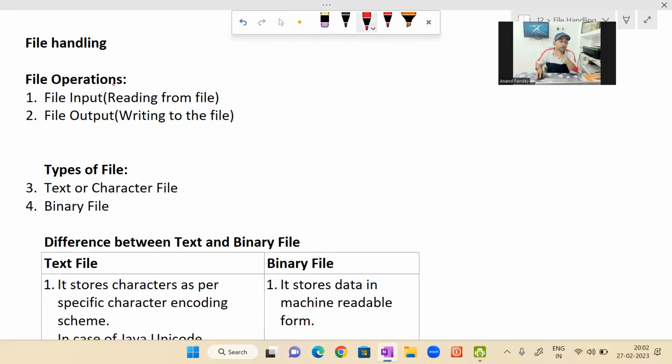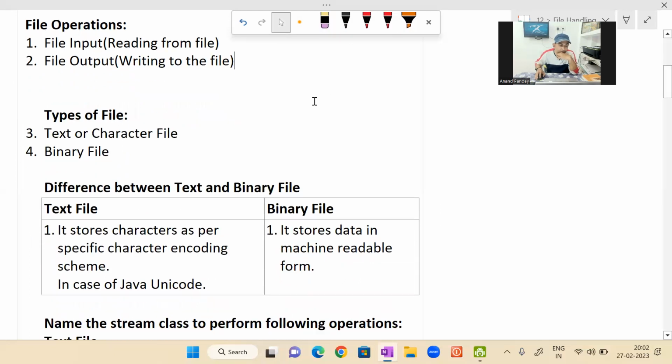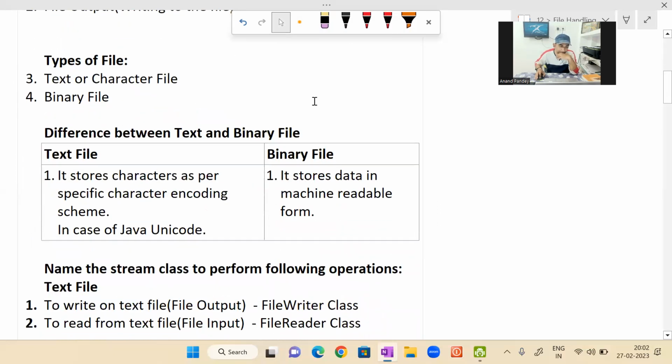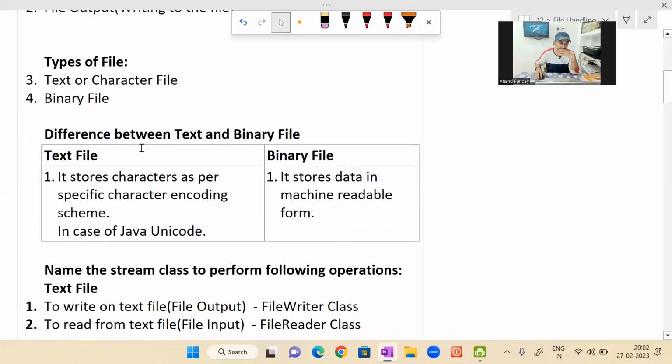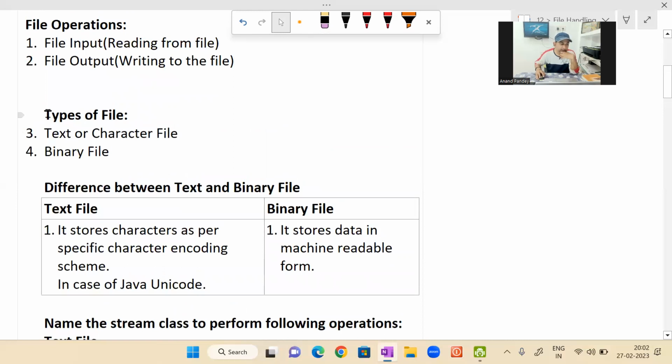Okay, now coming to the types of file, before this I have to explain one concept, that is stream. In stream I have to explain you, I will explain stream afterward. Before that, let me tell you, here we are going to discuss two types of files. There are two types of files generally, text file and character file, you can say. टेक्स्ट फाइल होती है डॉट टीएक्सटी फाइल, नोटपैड में जो हम लोग फाइल बनाते हैं